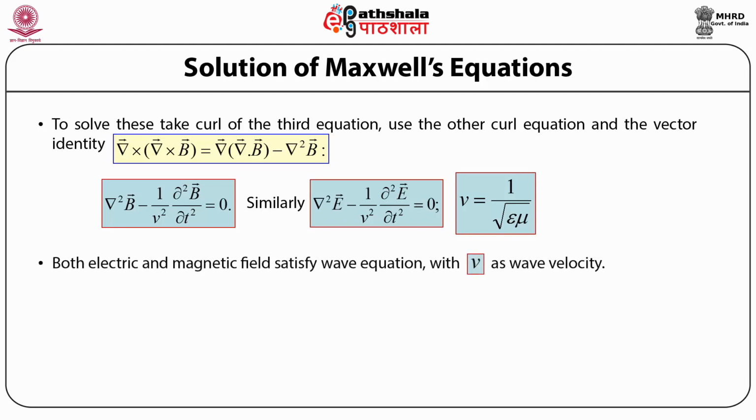So these two equations, one in the magnetic field induction vector and the other in the electric field, are wave equations, and the quantity v, which is equal to 1 upon under root of mu times epsilon, is the wave velocity.